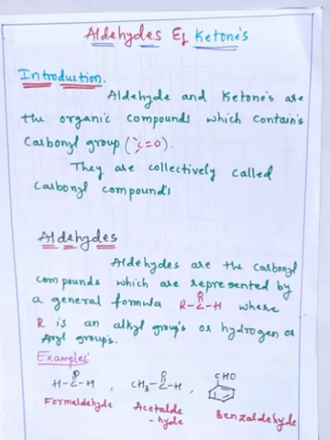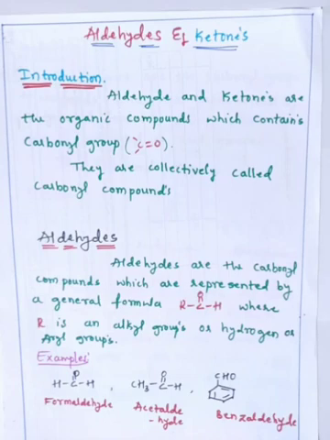In nature, aldehydes and ketones we can find in plants as well as animals. Some examples I want to give: we already know about the carbohydrates, fructose, glucose, maltose, etc. Glucose we call an aldo sugar, because of the presence of the functional group aldehyde, and fructose we call a keto sugar, because of the presence of the functional group ketone.